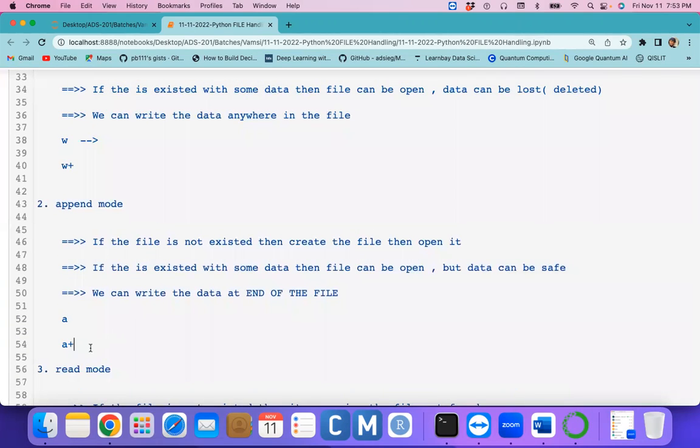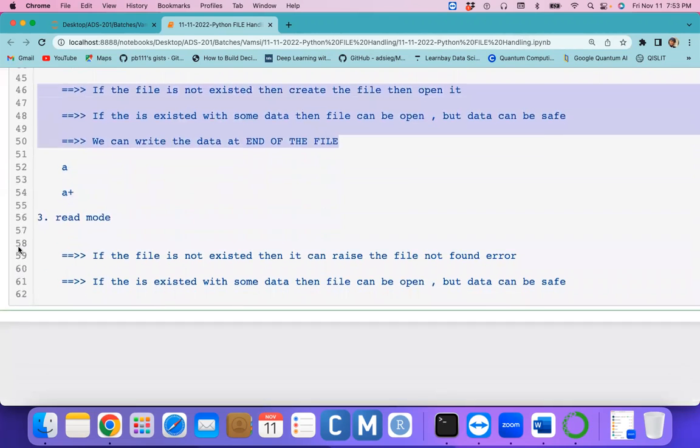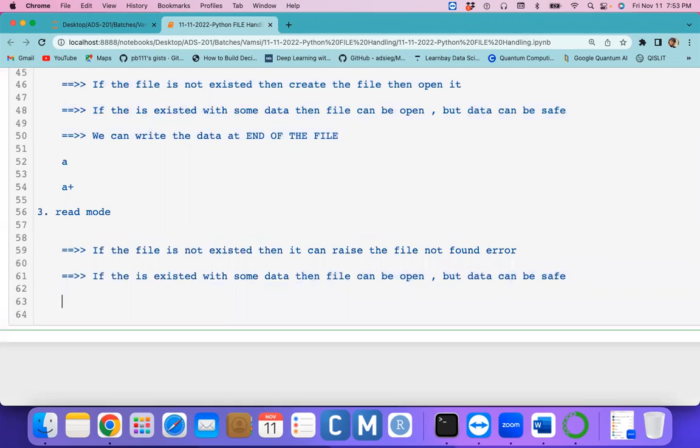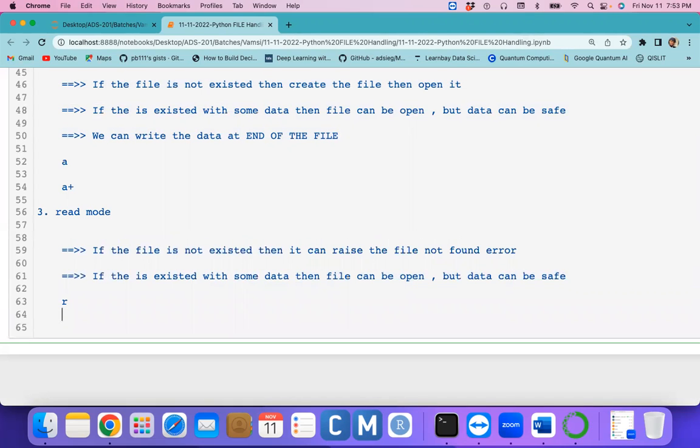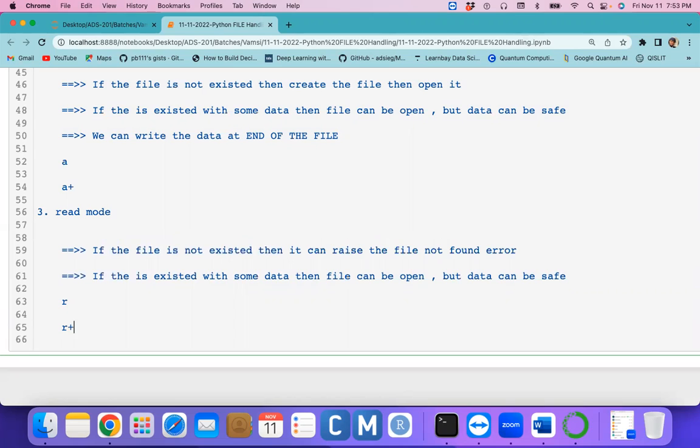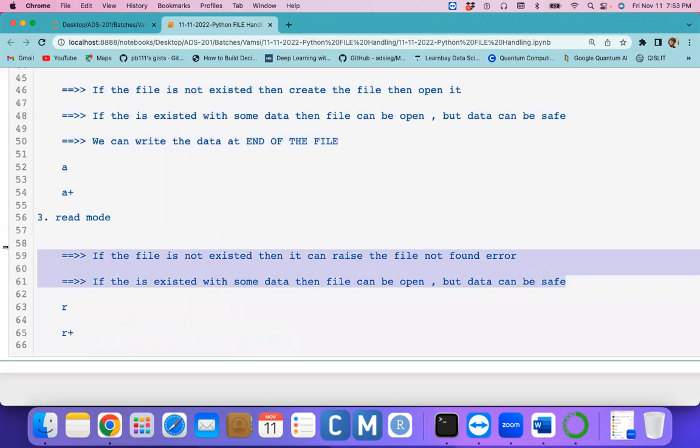Whether you open the file in A or A plus, these three options are common. Now, you open the file in R mode or R plus mode. Even then, the above two options are the same. There is no change at all.